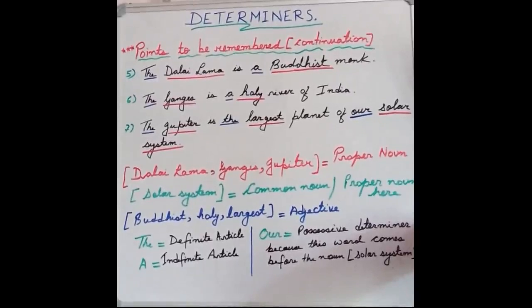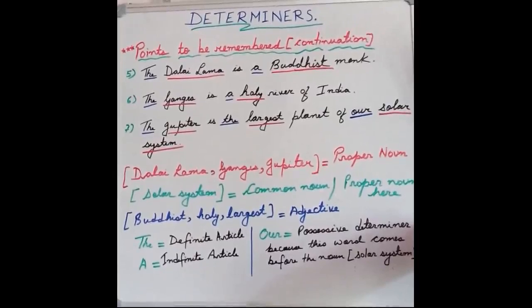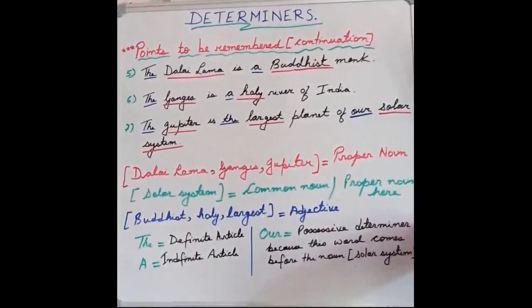So Ganga is known as Ganges in English, as you know. So the Ganges is a holy river of India. So the word a, it is an indefinite article. It is placed before the word holy. So holy is an adjective. It is an adjective which modifies the word river. So you can see holy comes between two words, a and river. Clear?